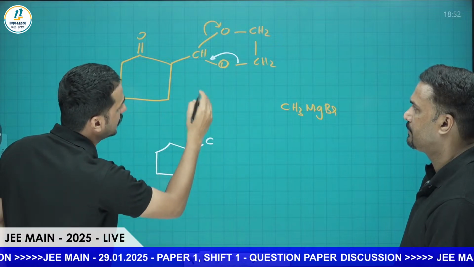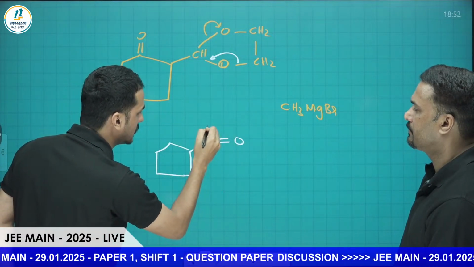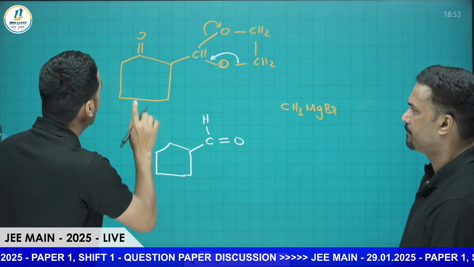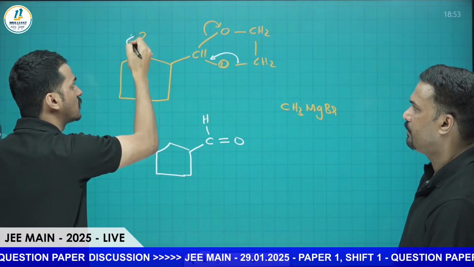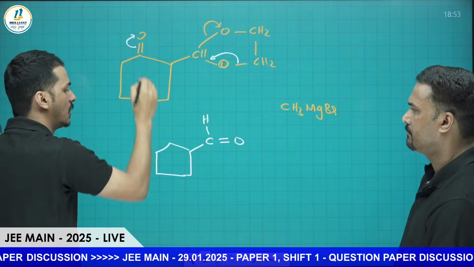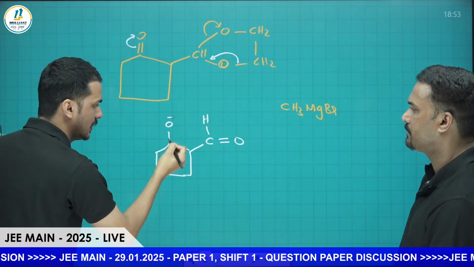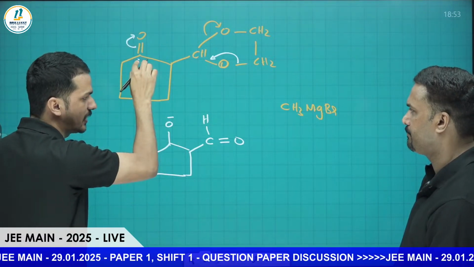CH will be there, and double bond O. This is CHO. That portion will be CHO. Here also, during this reaction, this portion also, this oxygen is polar. This oxygen takes the electron towards it, so it becomes O minus, and this carbon is positive. This carbon will get a positive charge.